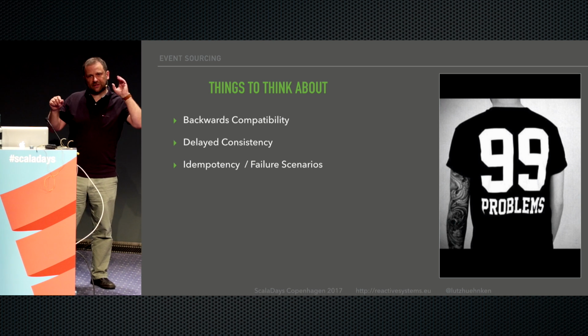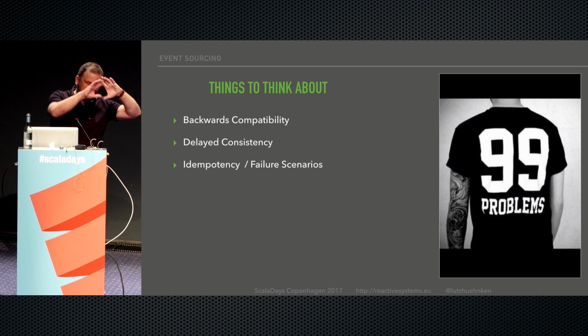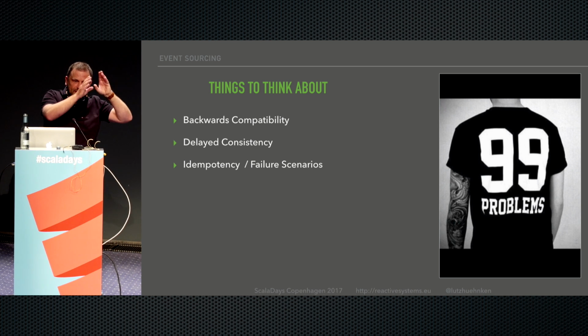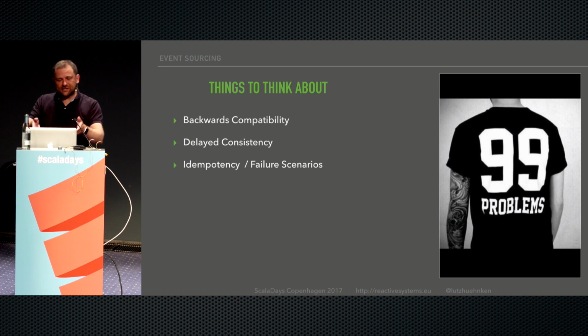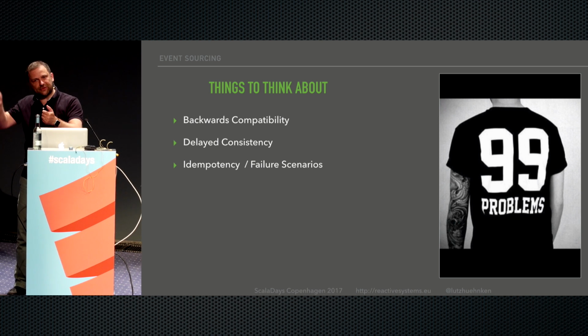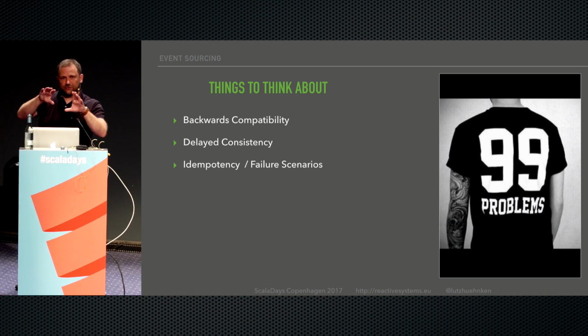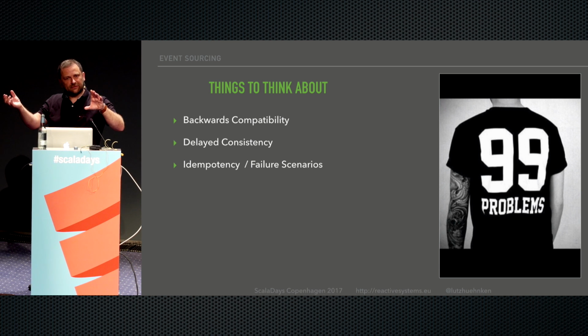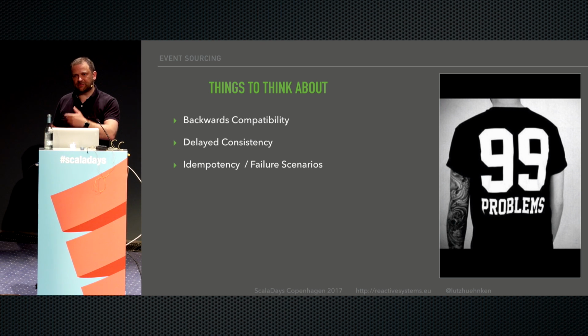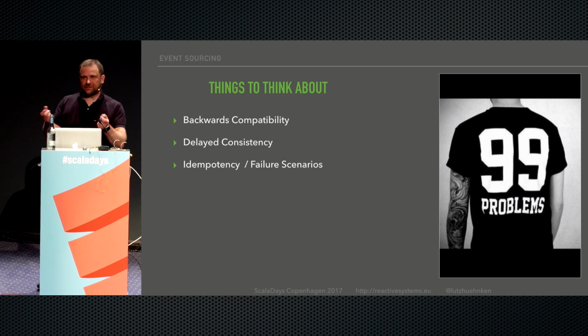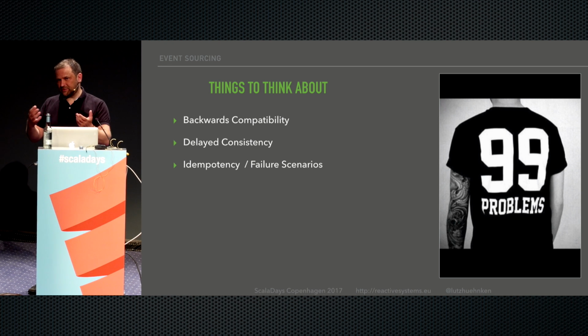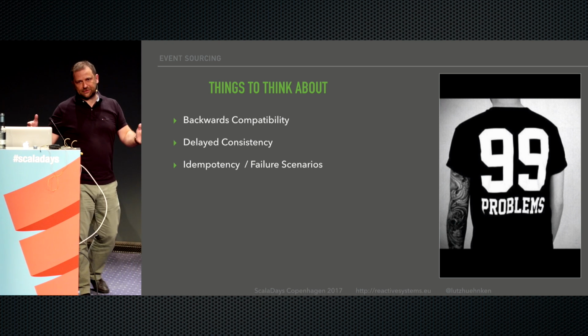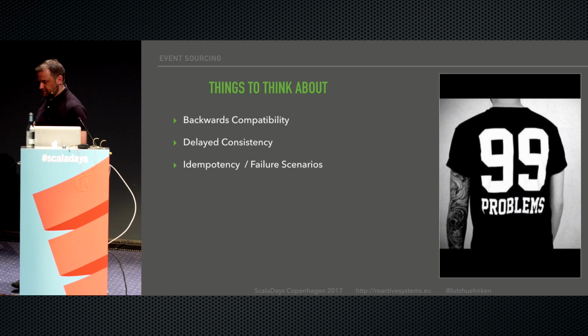Consistency: you looked at the aggregate, that's fine. You always know the latest state of the aggregate. It's completely consistent. The read side, as you saw, is updated with the stream, so the read side is going to be delayed. You cannot really make validation decisions based on the read side because the state might have changed already. Does that make sense? So there's a delayed consistency there, or eventual consistency, as people say.